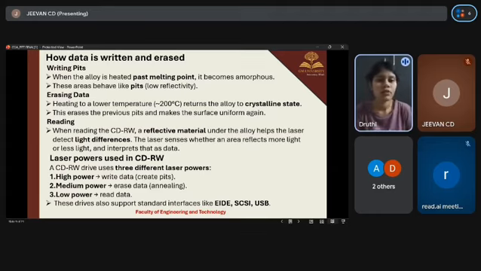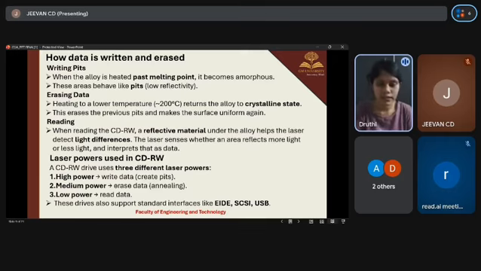A CDRW drive uses three different laser power levels. First one is high power, second is medium power, third is low power. High power is used to write data, like creating pits, the amorphous state. Medium power is used to erase data, which is called annealing, the crystalline state. And low power is used to read data. The interfaces supported in CDRW are EIDE, SCSI, and USB.